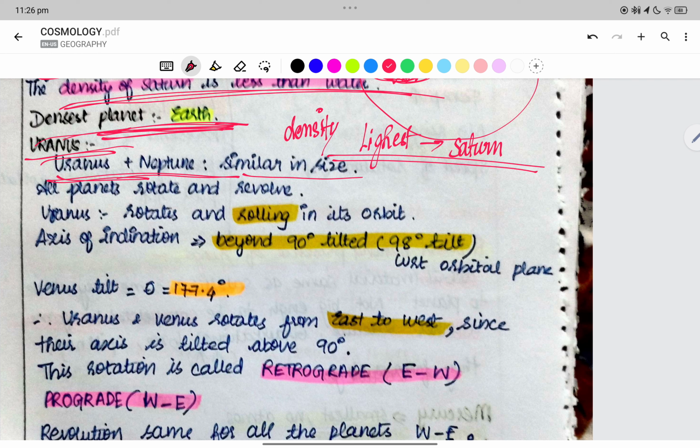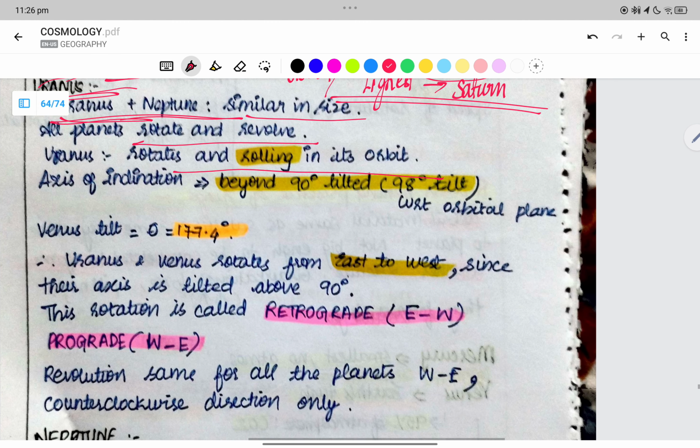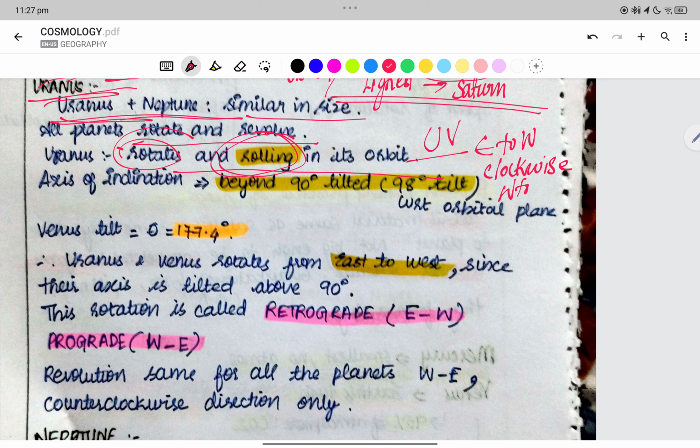All the planets rotate and revolve, right? Uranus rotates and rolls on its orbit. It is not revolving, it is rolling. Venus rotates from east to west, in the clockwise direction, whereas other planets rotate from west to east. That is why the sun rises in the east for other planets.